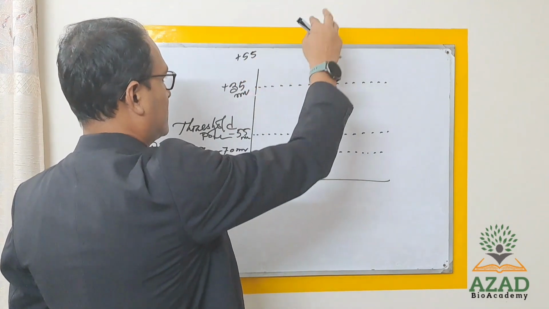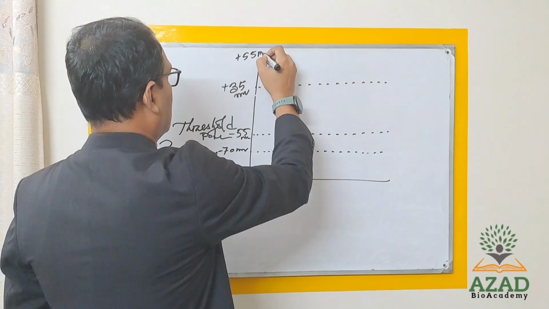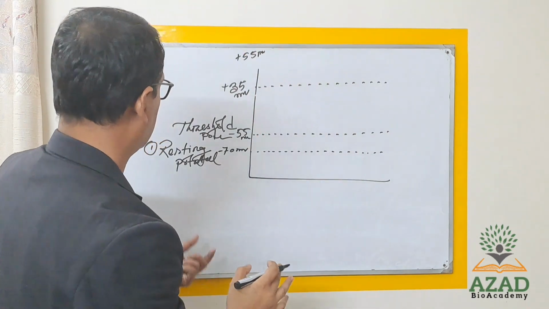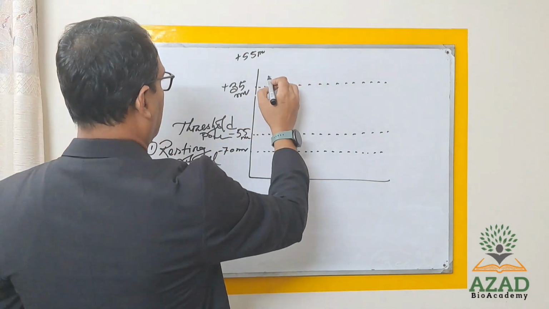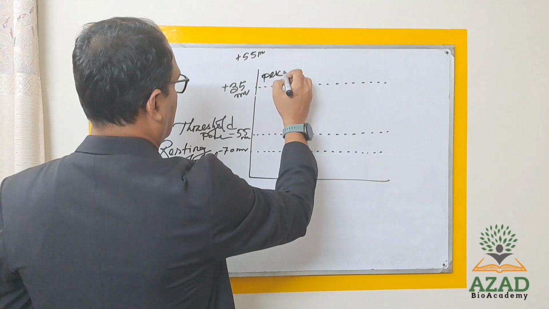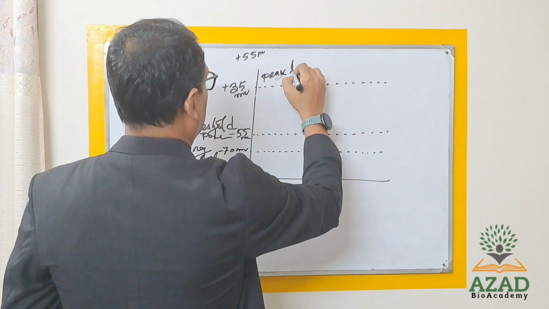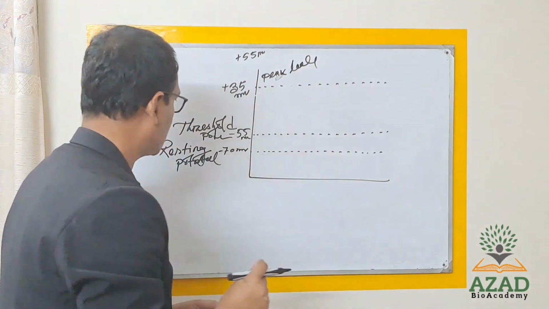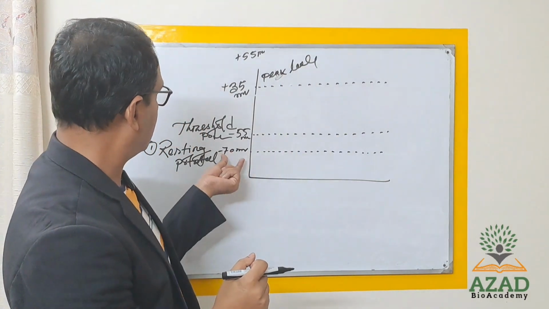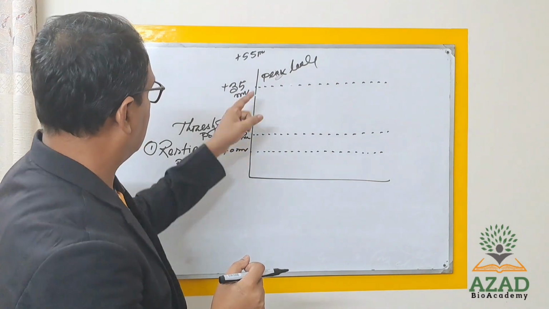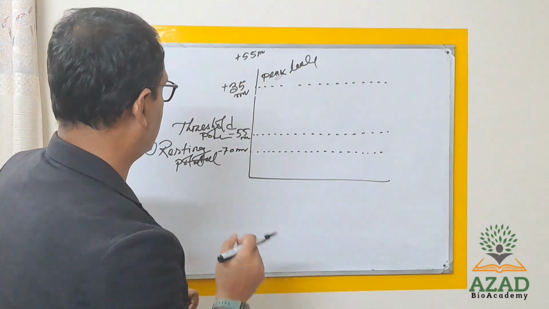This is with a highly stimulating way. Okay, so this is exceptional. So here, that is the peak level. So there are the resting potential and the peak potential.